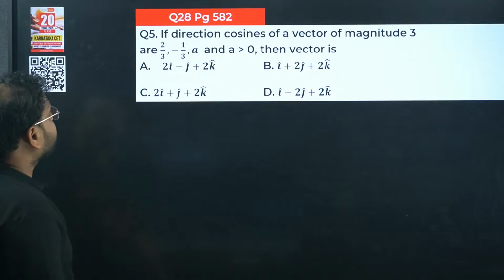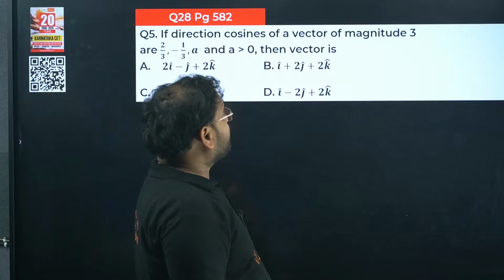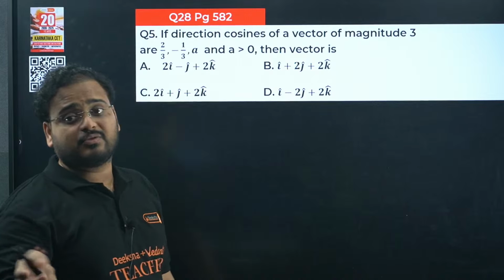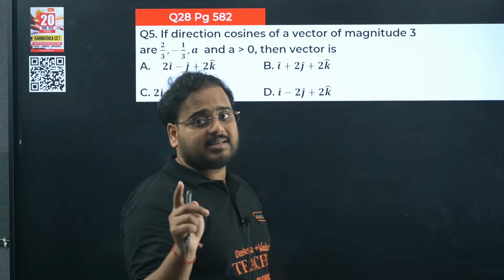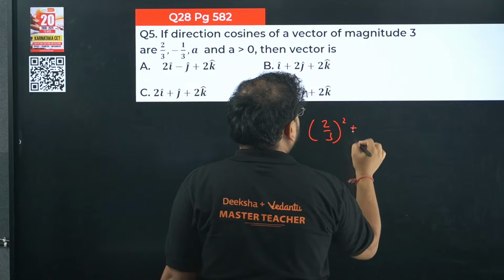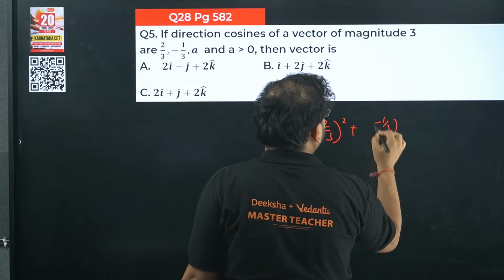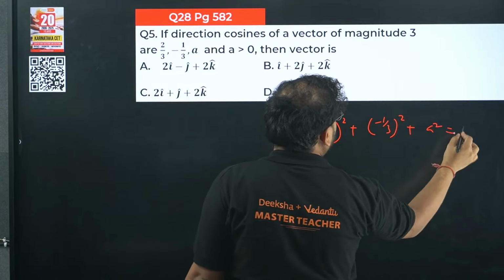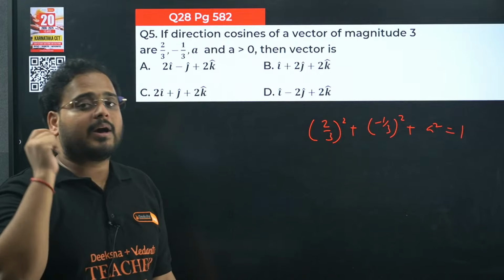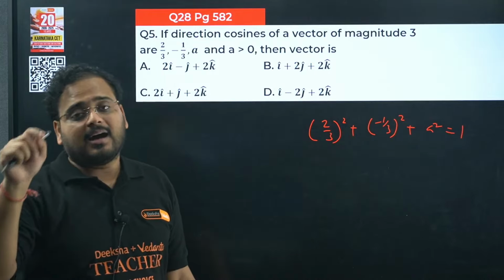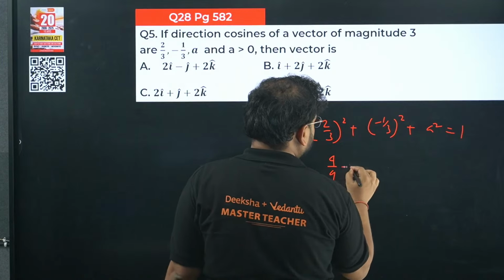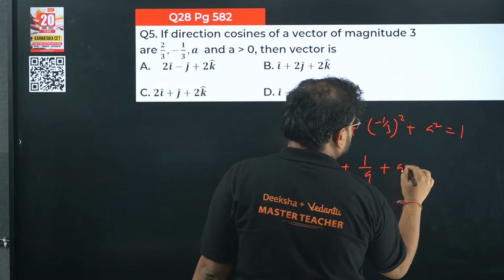Fifth one. If the direction cosines of a vector of magnitude 3 are these, they have given the DCs. This concept is from which topic? From 3D geometry, as I said. So how to solve it? This is a property: 2 by 3 the whole square plus minus 1 by 3 the whole square plus a square will be equal to 1. Sir, where did we learn this? This is a property of direction cosines. L square, m square, n square, if you add, the answer is always 1. Here it is going to be 4 by 9, 1 by 9, and this is again a square equals 1.